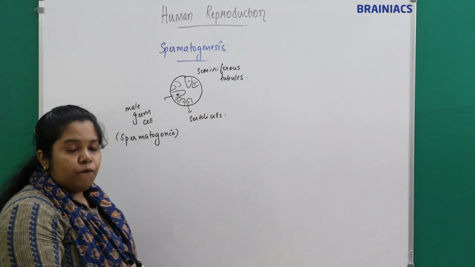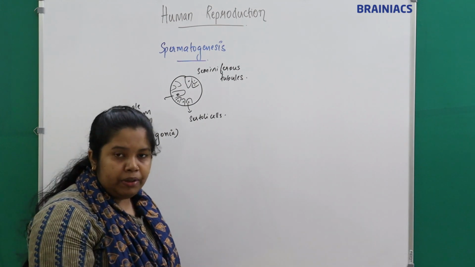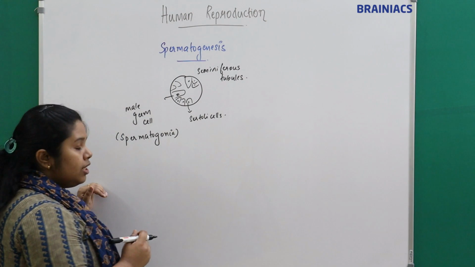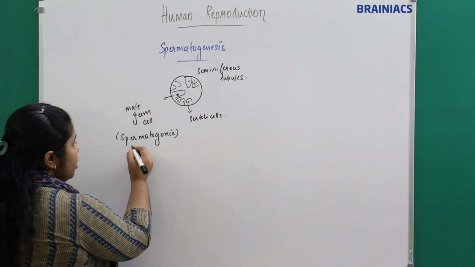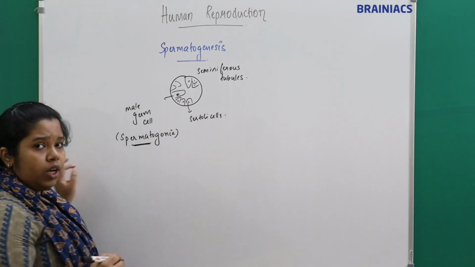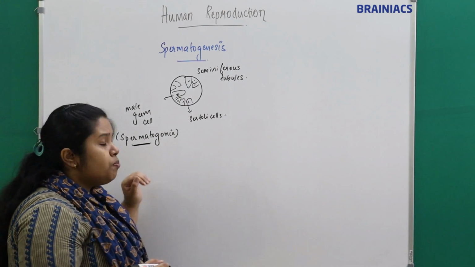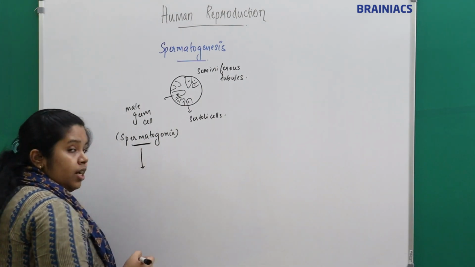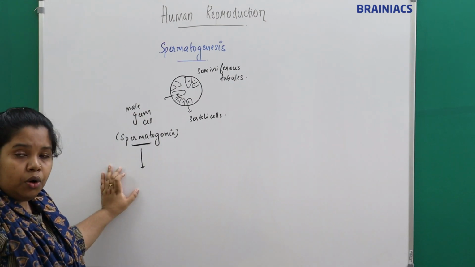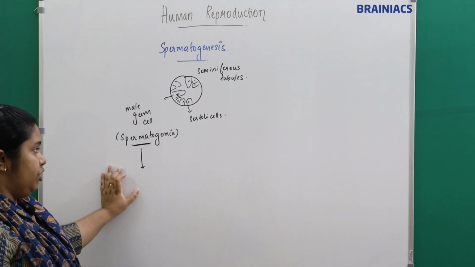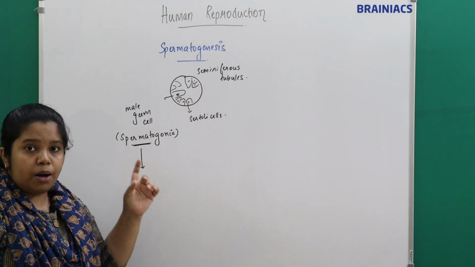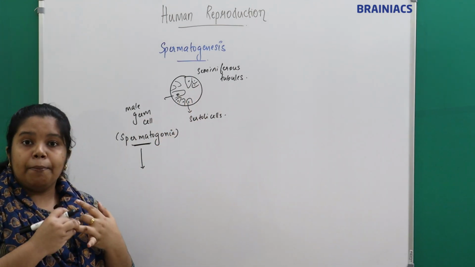When the baby is delivered and has grown and reaches puberty, what happens? This spermatogonia will start to undergo mitotic division. I told you the seminiferous tubules are composed of Sertoli cells and the male germ cell.